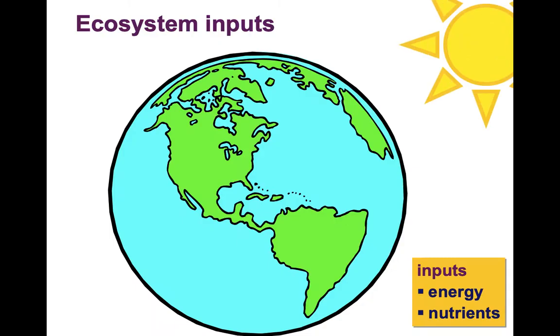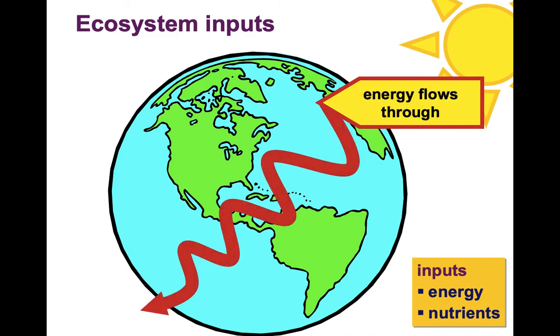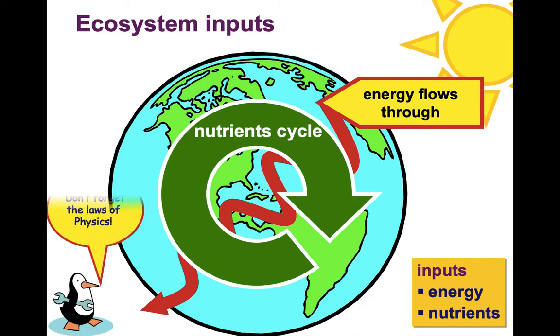So here we see ecosystem inputs. The inputs can be energy or nutrients. We see that the sun provides a constant input of energy. Energy flows, though, through our planet, but nutrients cycle. So again, a very important concept in ecology. Energy flows, but nutrients cycle.